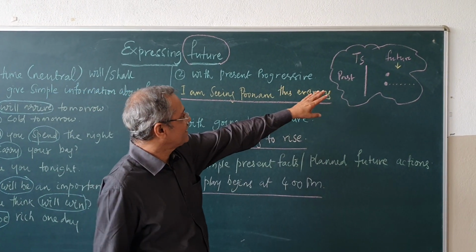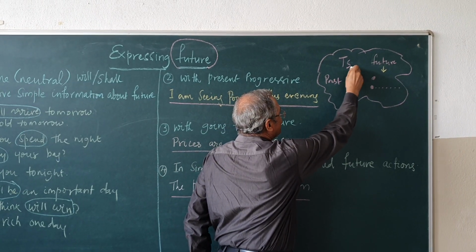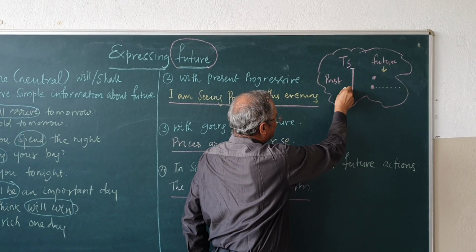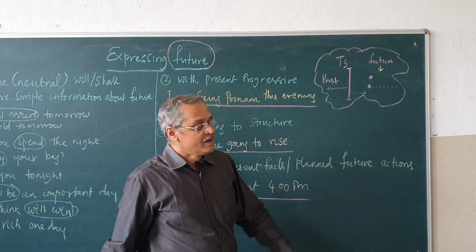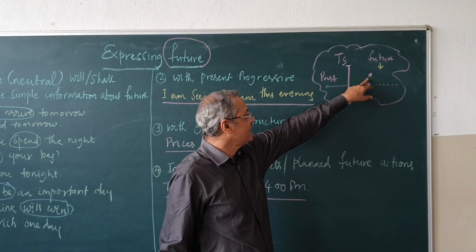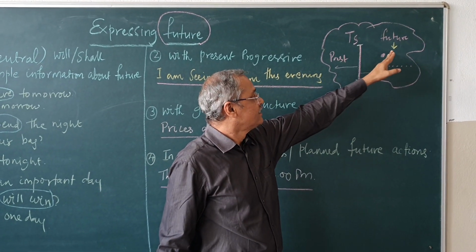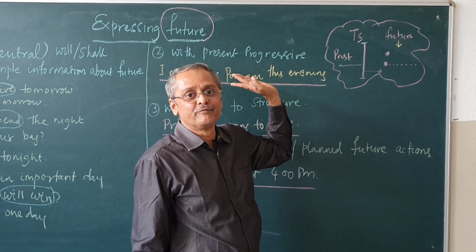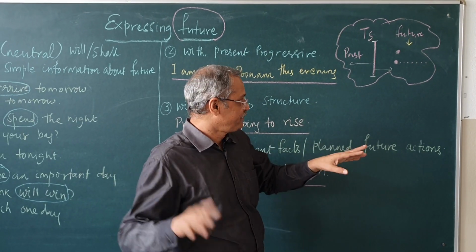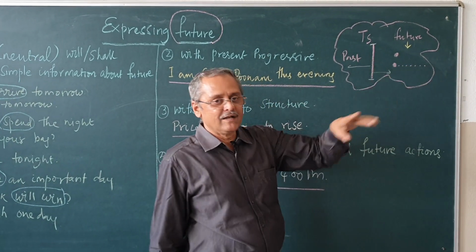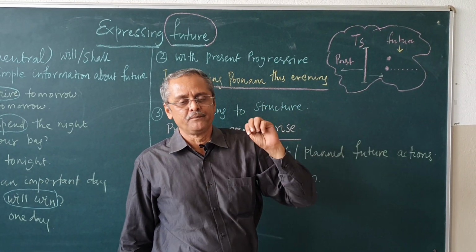So, you see this diagram. This is the time of speaking, and this entire period is past and this entire period is future. So, when an action takes place at a time in the future, that will be expressed in future. I will tell you what are the situations in which we express it in future. Maybe like this, I will meet you tomorrow. That is an action which is going to take place in future.